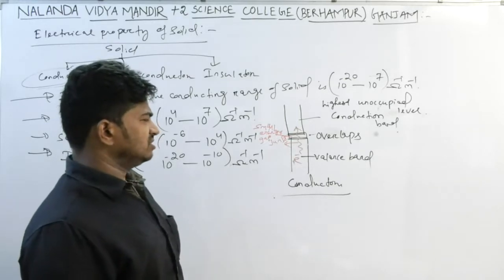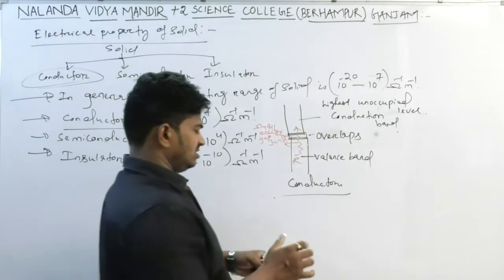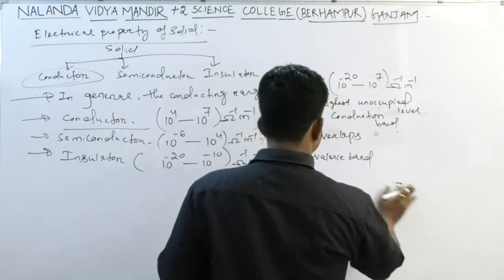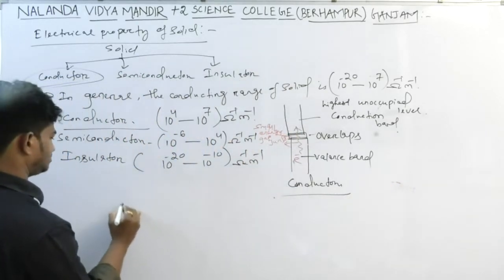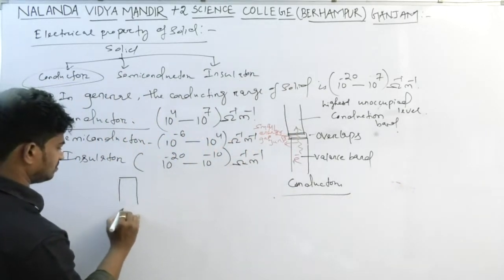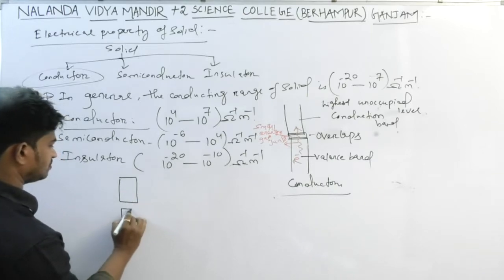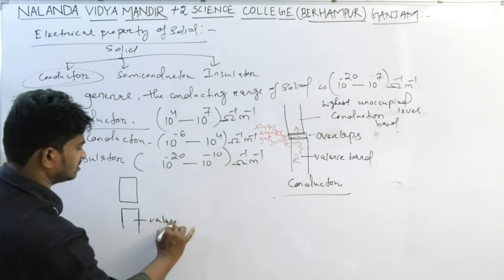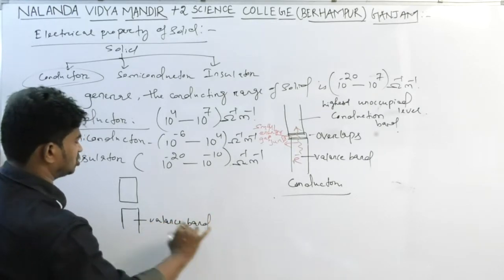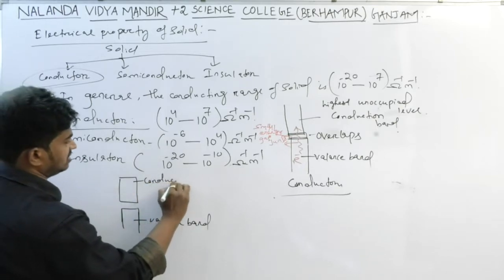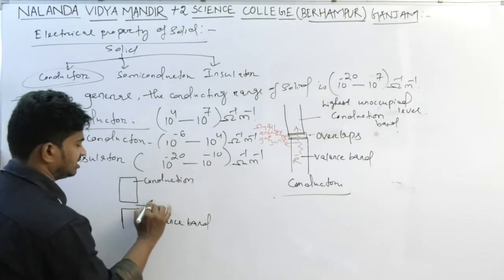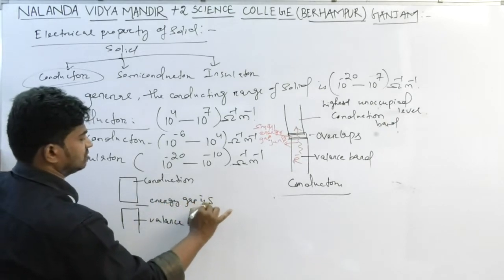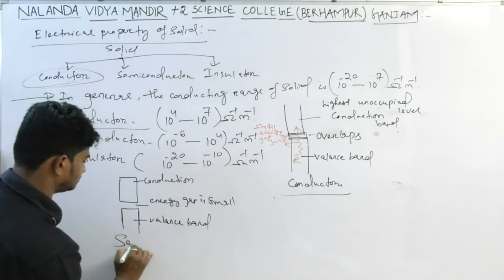But in a semiconductor some gap is there. This is the valence band and this is the conduction band. The energy gap is small in a semiconductor.